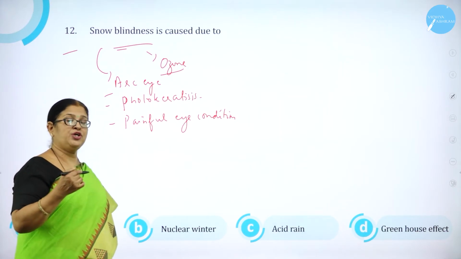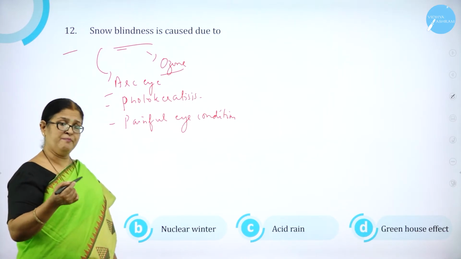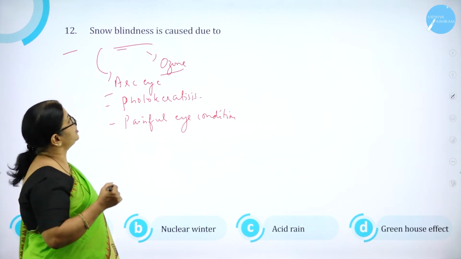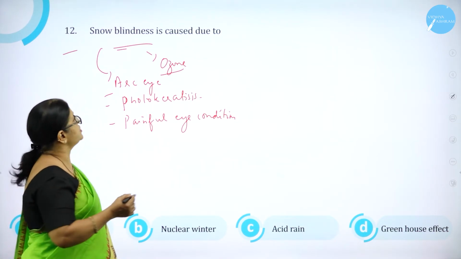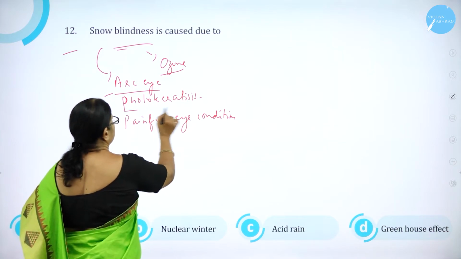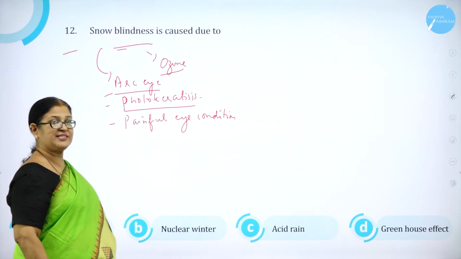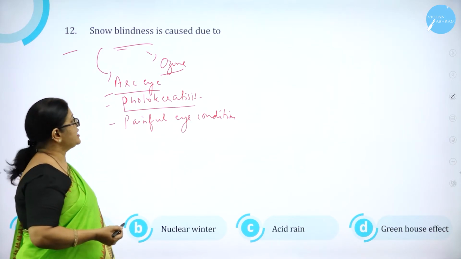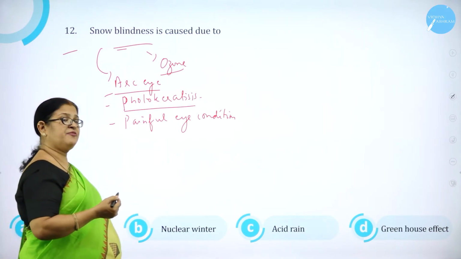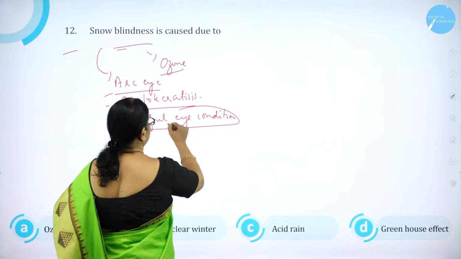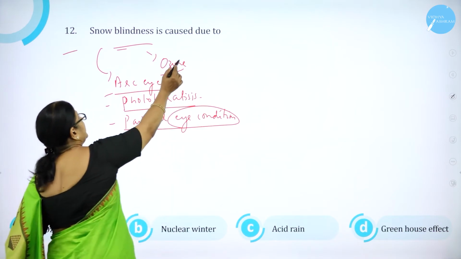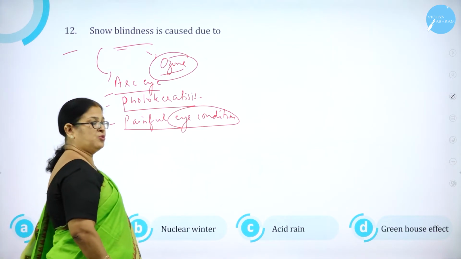When UV rays fall on ice and snow, it leads to snow blindness, also called arc eye or photokeratitis. Photo means light. It is a very painful eye condition, and it is due to ozone.